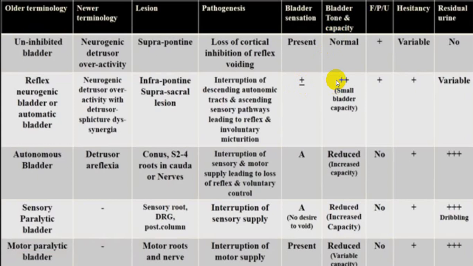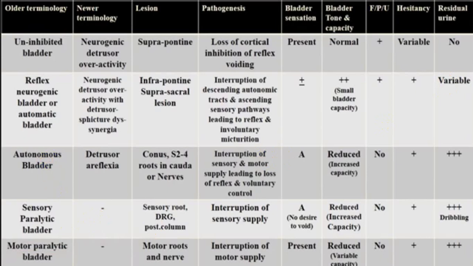Bladder tone is increased because the local reflex arc is not inhibited. There is no relaxation of the detrusor muscle. Hence there is a small bladder capacity. There is a full evacuation. Hesitancy is quite frequently present because for the external sphincter, you cannot have voluntary effects, and there will be some amount of residual urine. Hence the chance of urinary tract infection will always be there.